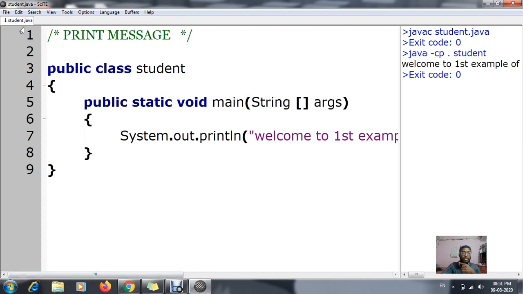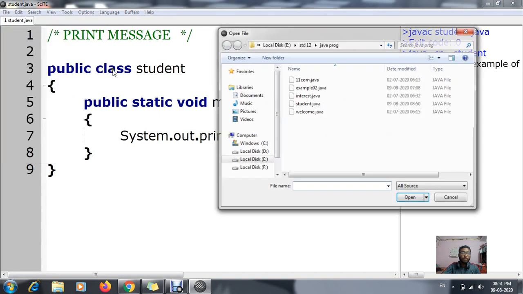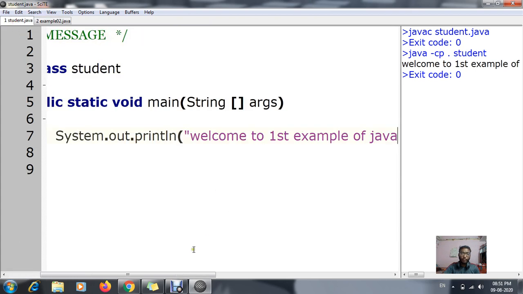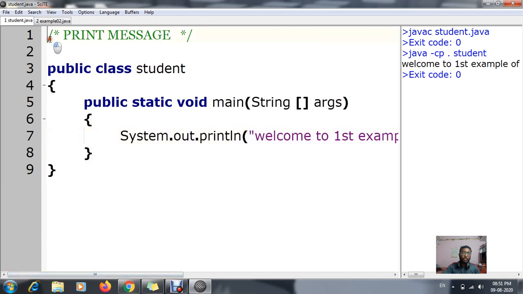Now we are going for your second example. One more thing: in your first example, I told you that the comment won't be displayed as output. I have written a print message in the comment. On your right side, just see, is any print message displayed over here?